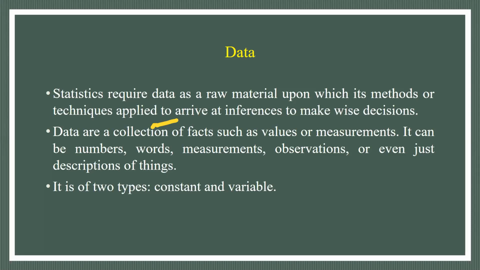It can be numbers, words, measurements, observations, even just a description of things.